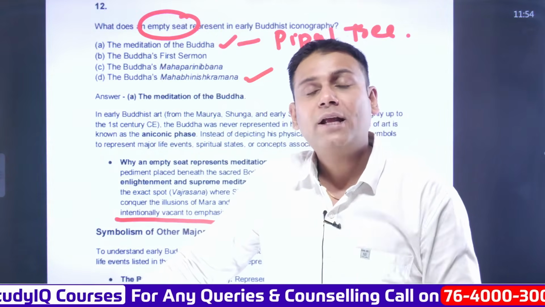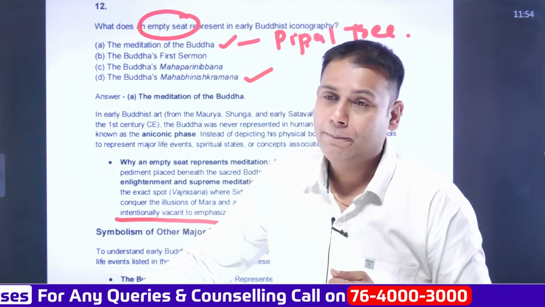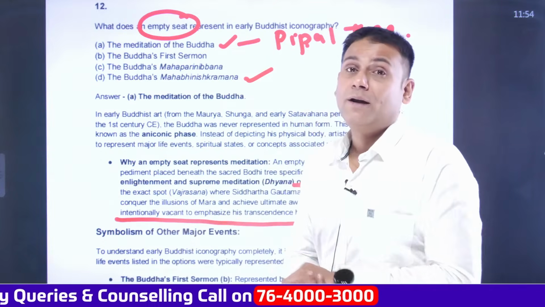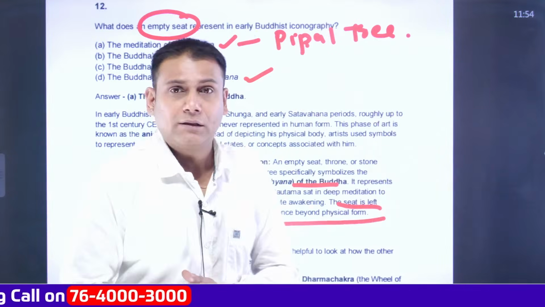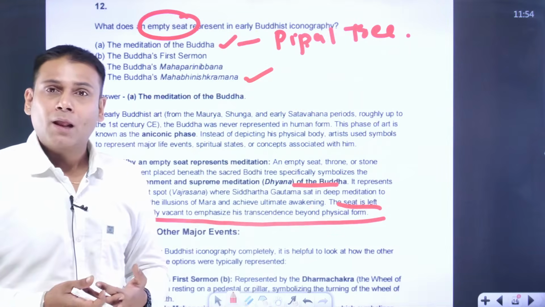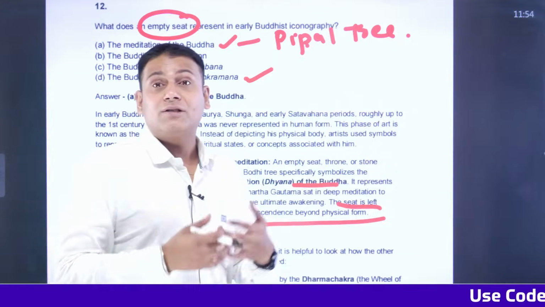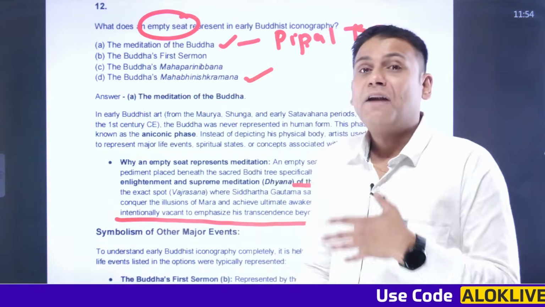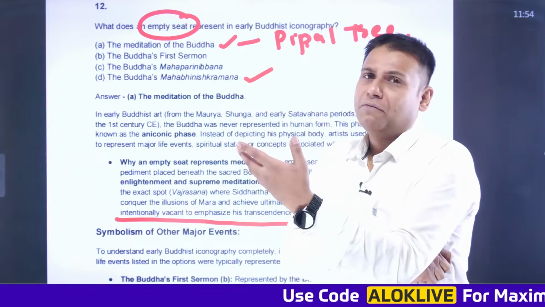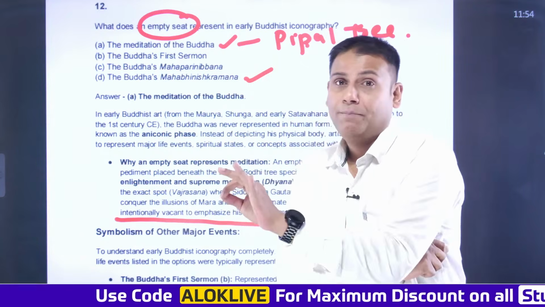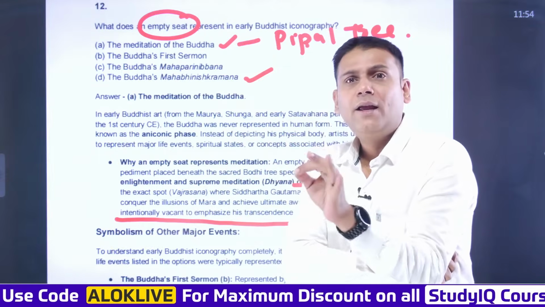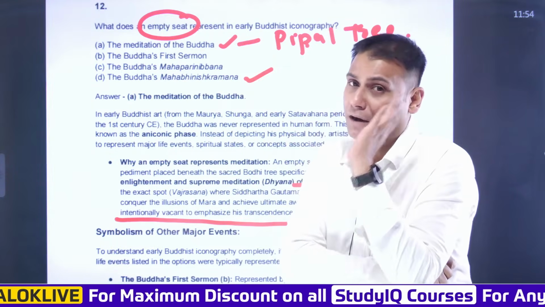In fact, the question was, what is the significance of Bhumi Sparsha Mudra? Then he delivered his first sermon at a place called Sarnath near Varanasi, and that is referred to as Dharma Chakra Parivartan, turning the wheel of law. The mudra that was performed by Buddha here was Dharma Chakra Mudra. And finally, he delivered his sermons till the age of 80. Buddha delivered his maximum sermons at a place called Shravasti. And at the age of 80, he died at a place called Kushinagar or Pava.